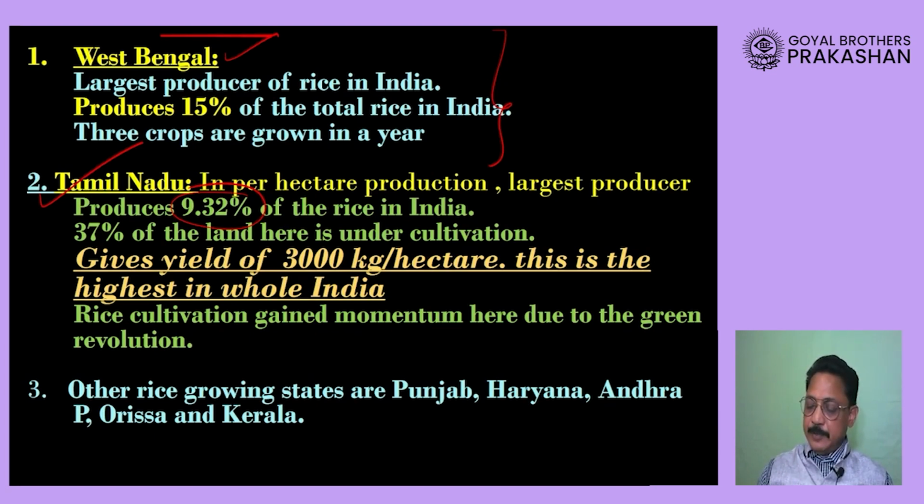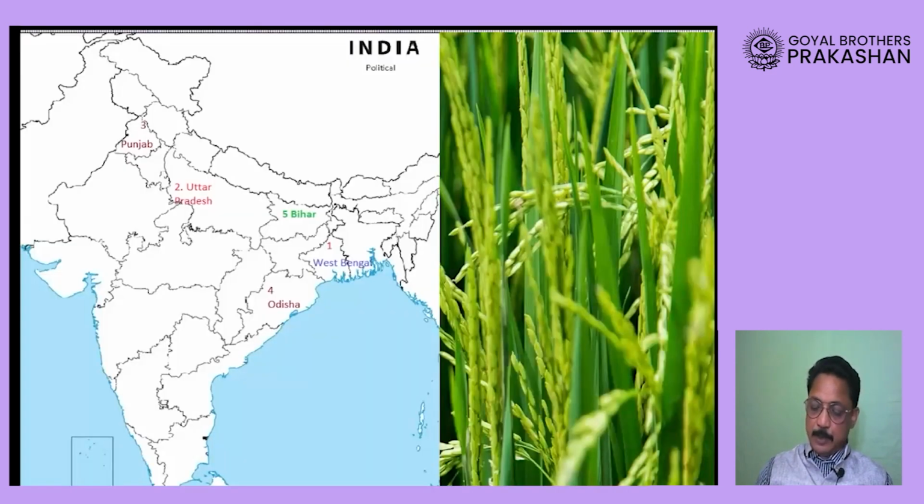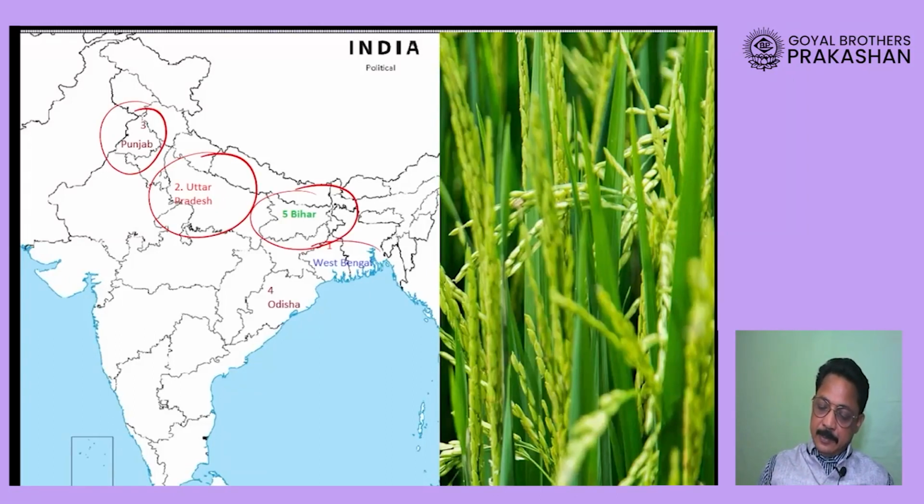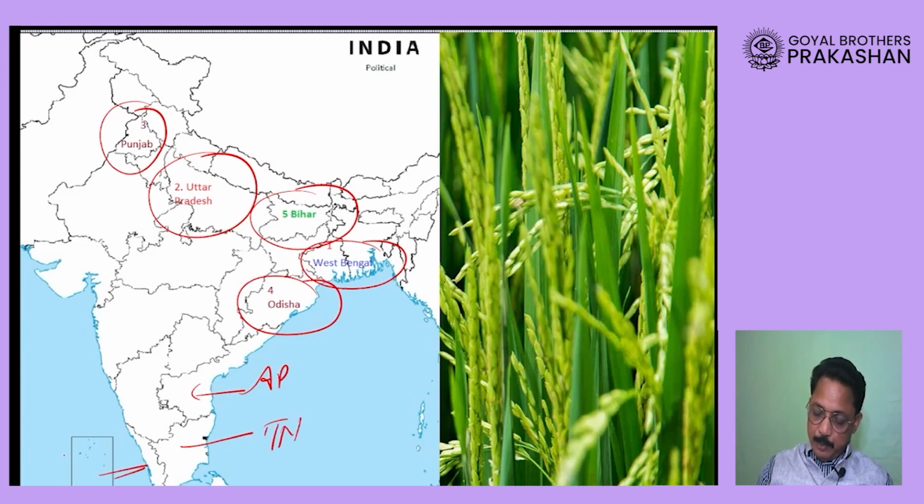Because West Bengal is in the northern part very close to Orissa, Orissa also produces a huge amount of rice in our country. So Punjab, Uttar Pradesh, Bihar, West Bengal, Orissa, then Andhra Pradesh and Tamil Nadu, and of course Kerala. These are the major states producing rice in our country.